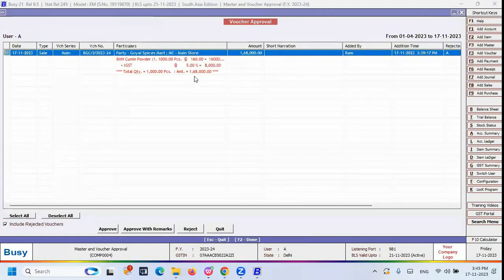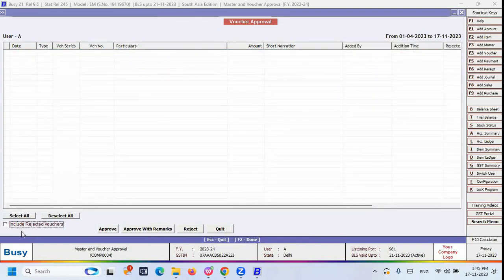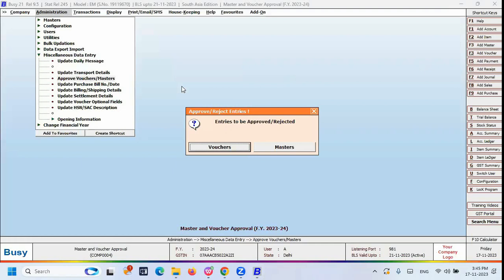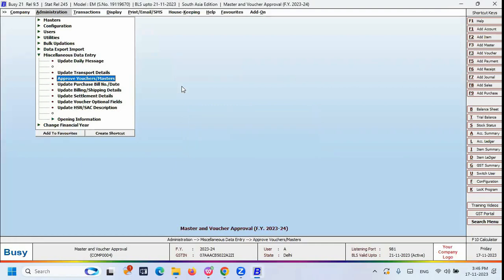Here it is showing one rejected voucher detail. Why? Because I defined the include rejected vouchers option here. I have unticked it actually, so then you can see the blank report. If you have any rejected entries, they are visible in red color. But keep in mind, only if you tick this particular box are the rejected vouchers visible. Otherwise, the rejected vouchers cannot be visible in this report. So this is the way the utility of voucher approval and master approval is available under the Miscellaneous Data Entry screen. There are 2 ways to approve the voucher.